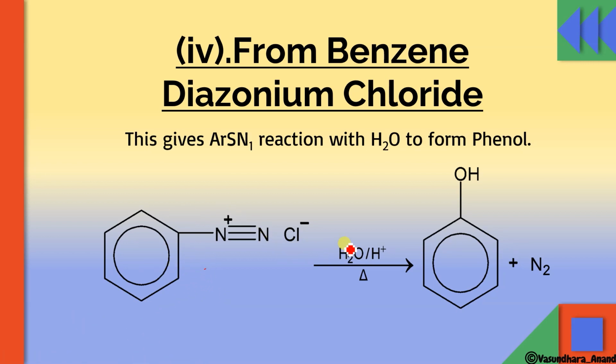When it undergoes hydrolysis and is heated, N2 gas will come out, HCl will also form along with this, and OH will attach to the benzene ring. So this will form phenol. This is a nucleophilic substitution reaction, because the diazonium group is replaced by the OH group. That's why we can say it is a substitution reaction.